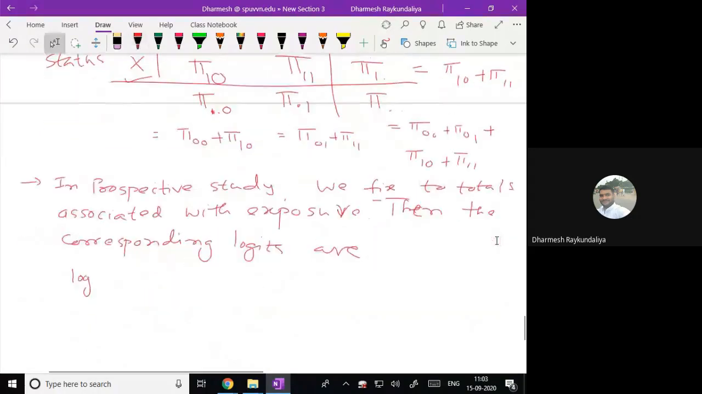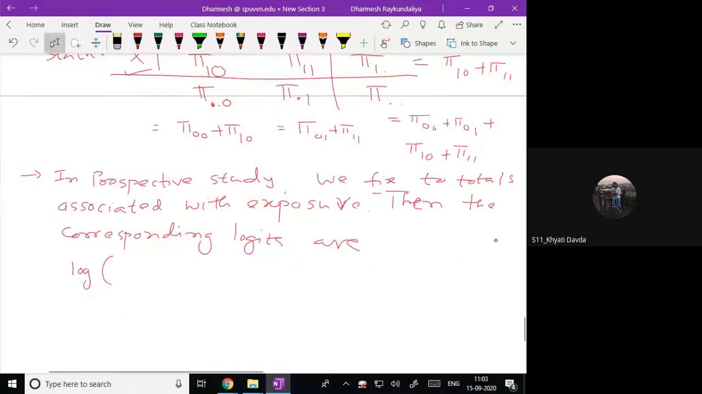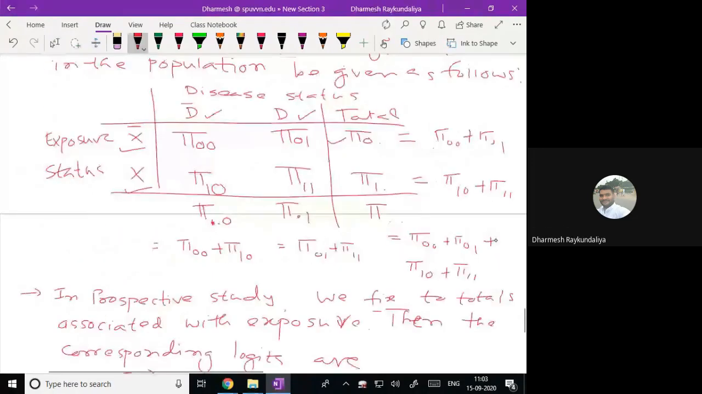Yes, sir. So we can say pi 0 1 divided by pi 0 0, and pi 1 1 divided by pi 1 0. We are just fixing the row. So we are talking about the first.